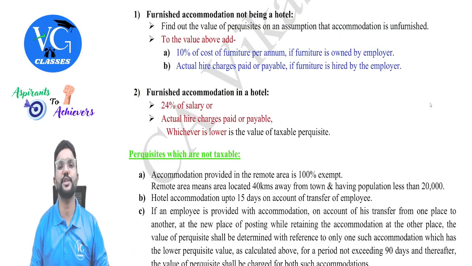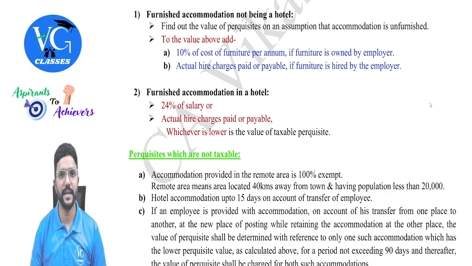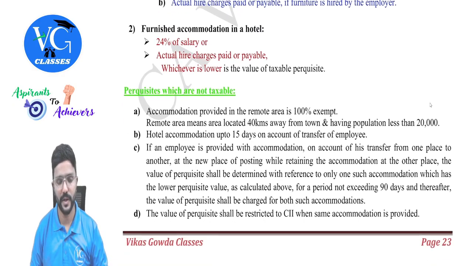For example, assume the accommodation is provided for 20 days. Then for 5 days, it will be taxable. For 5 days, it would be taxable, guys. Okay.